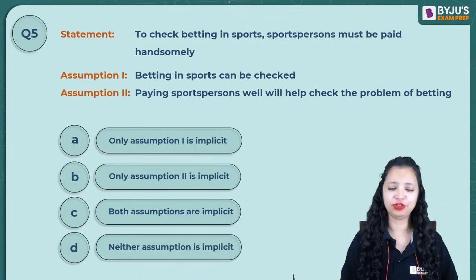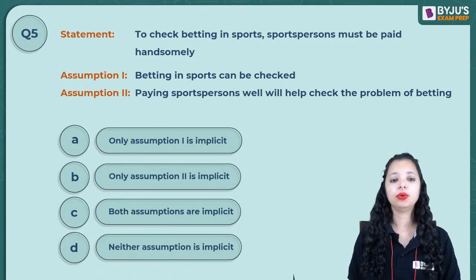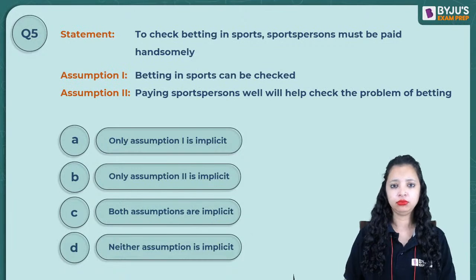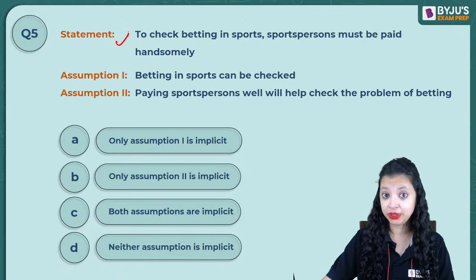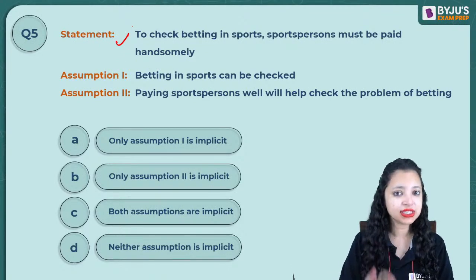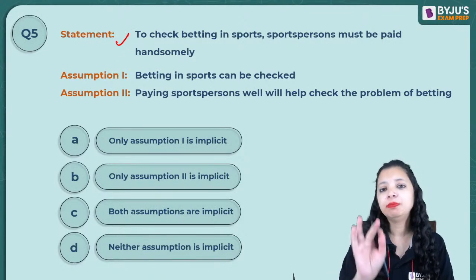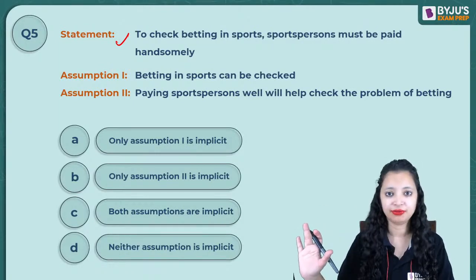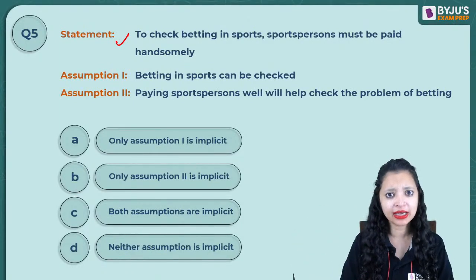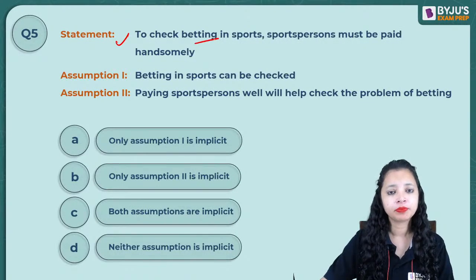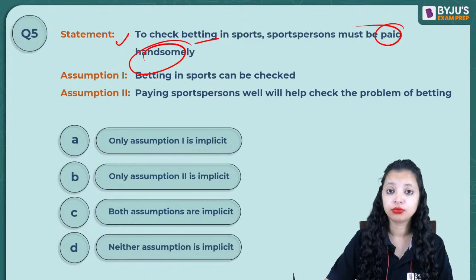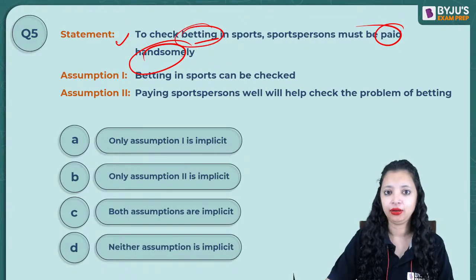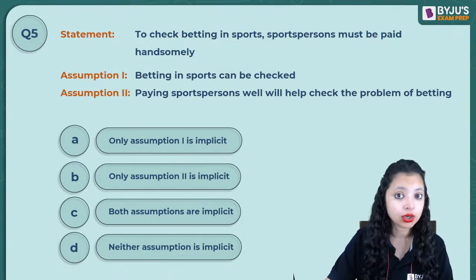Let me explain the question to you if you're confused, okay? So, there's a problem of betting, and there's a suggestion that the speaker is giving you. If there's a suggestion given, the speaker believes the suggestion will work. That will always be the assumption behind the suggestion. The problem is betting, and his suggestion is if you pay the sports persons a good amount, they will not indulge in betting. And he believes that this suggestion will work.